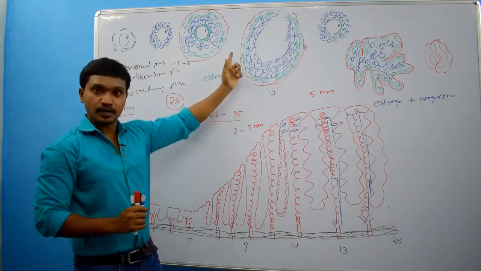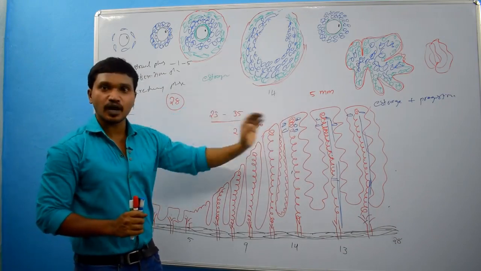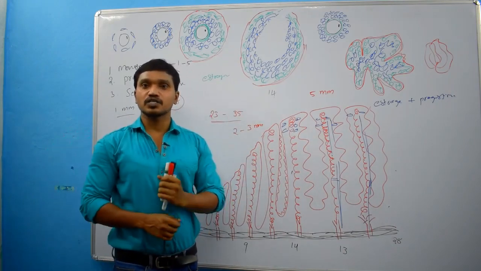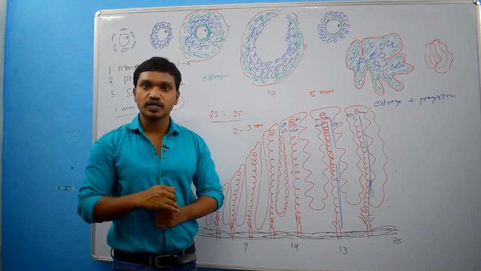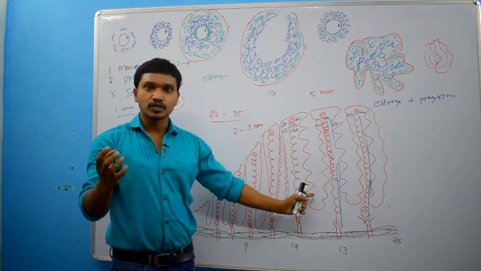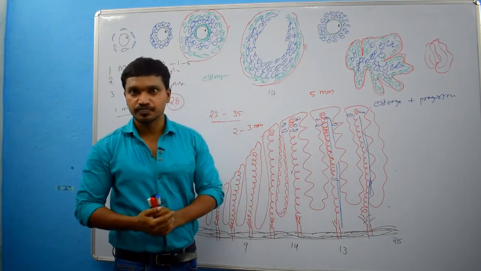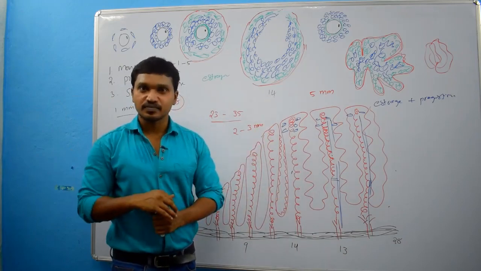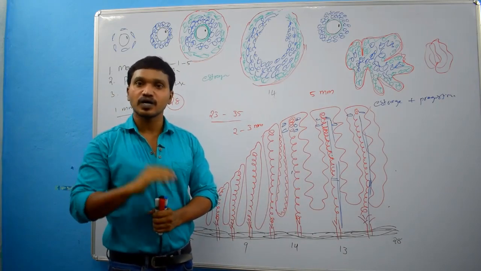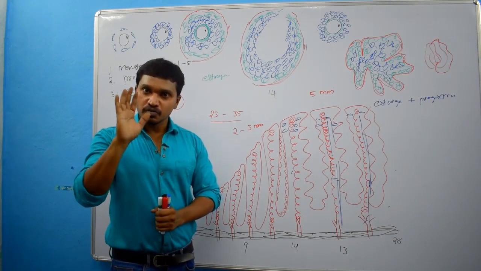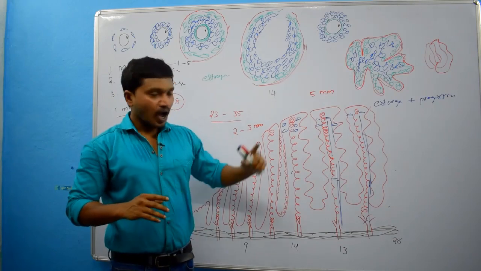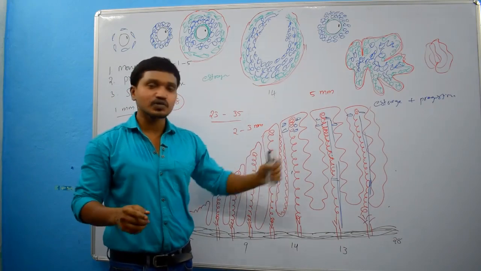If there is pregnancy, this endometrium will not slough off. The endometrium will persist up to the termination of pregnancy. At the termination of pregnancy, along with the placenta and fetus, this endometrium will also come out. During pregnancy, there is no menstrual cycle. That means the menstrual cycle will arrest temporarily, or cease, up to the termination of pregnancy. Right? After termination of pregnancy, the menstrual cycle will not start immediately.